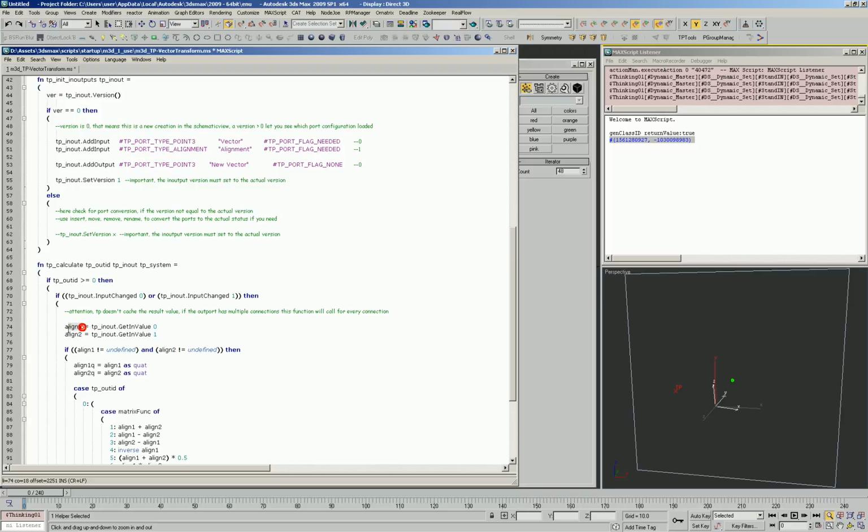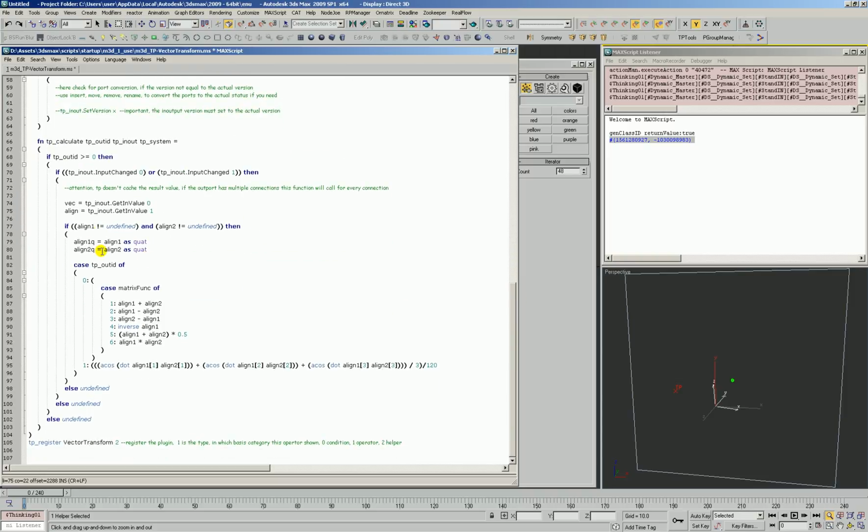So we're just going to call this vec, and then our second input, number 1, we're just going to call that align. And then we do a little check here that says if vec is not undefined and align is not undefined, then go ahead and create whatever math result that we need.